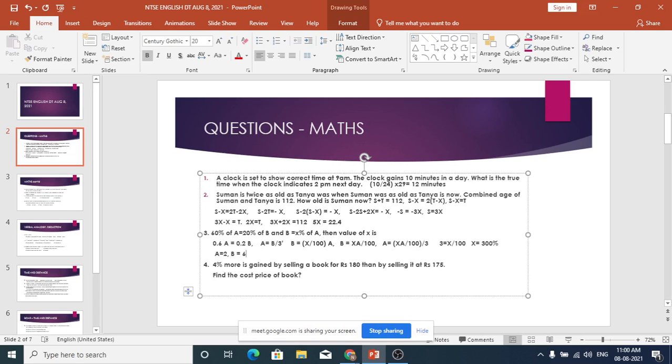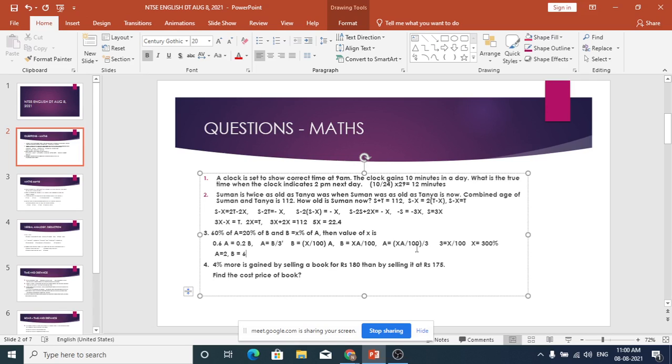Is it 6? I repeat the question once again. 60% of A is equal to 20% of B, and B is equal to X percent of A. Then the value of X is?